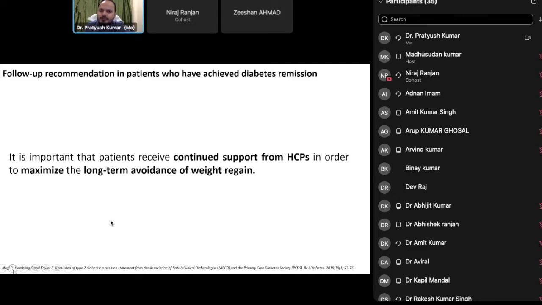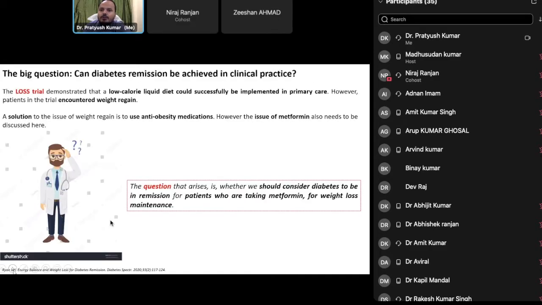Those who have achieved diabetes remission need to continue it for a longer period of time, and they need our continuous support to maximize the long-term avoidance of weight regain. So the big question is, can diabetes remission be achieved in clinical practice? The last trial demonstrated that a low-calorie liquid diet could successfully be implemented in primary care. However, patients in the trial encountered weight regain.